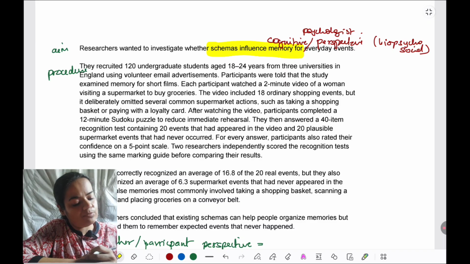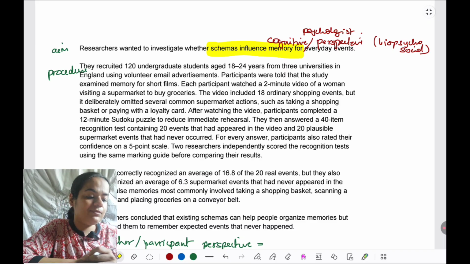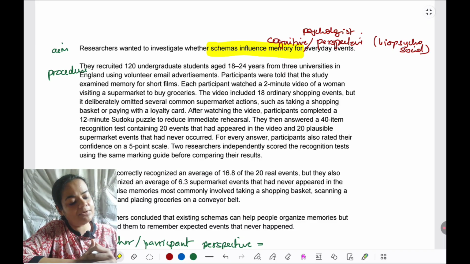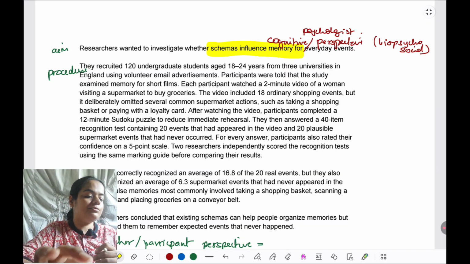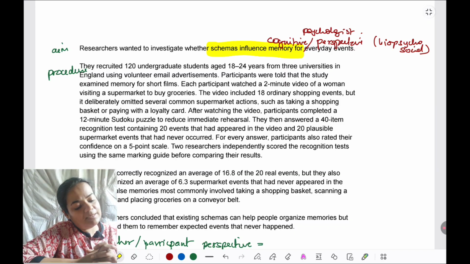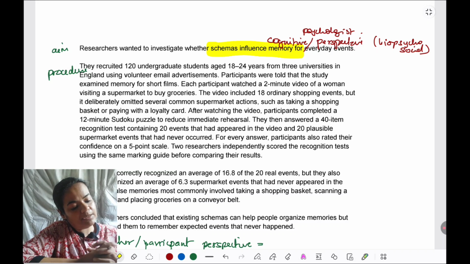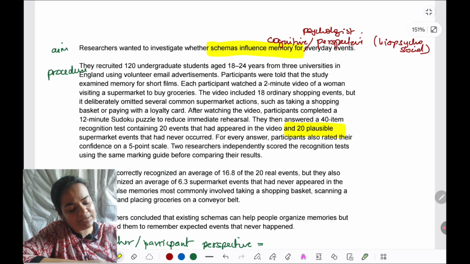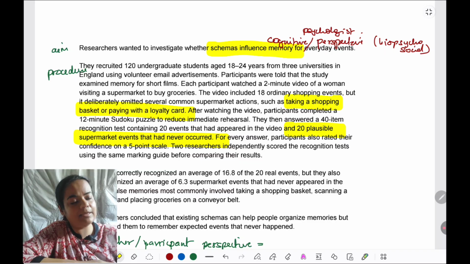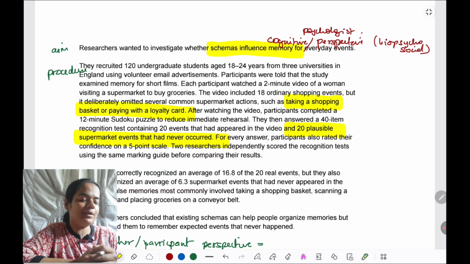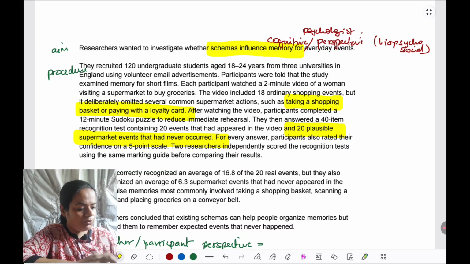They included 18 shopping events, but it deliberately omitted several common supermarket actions. After watching the video, participants completed a 12 minutes Sudoku puzzle to reduce immediate rehearsal. They then answered a 40-item recognition test containing 20 events that appeared in the video and 20 plausible events that had never occurred. See this, these events that had never occurred, researchers decided that these things should be there in a supermarket schema. This is a nomothetic approach.